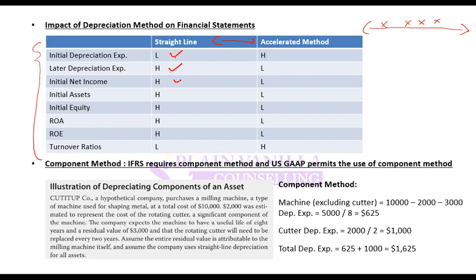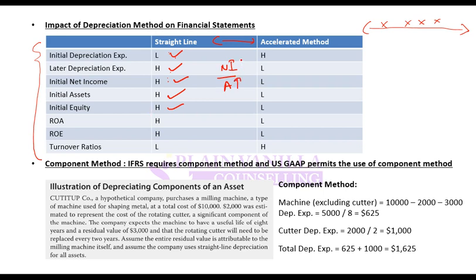Initial net income higher. Again, these all are comparison with accelerated. If expense is lower, net income will be higher. Initial assets higher. Why? Because you have depreciated less. So balance sheet value will be higher. Assets are higher. Equity is higher. Why? Because net income is higher. Return on asset. Return on asset is net income divided by asset.